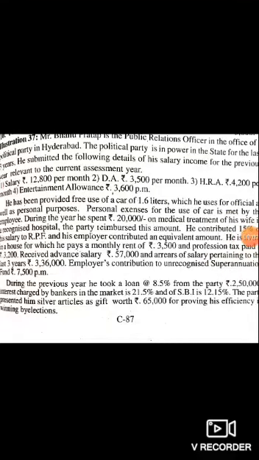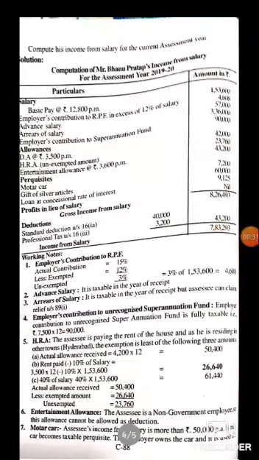During the previous year, he took a loan at a rate of 8.5% from the party, that means the employer, of 2,50,000. Interest charged by bankers in the market is 21.5%, and the SBI rate is 12.15%. The party presented him a silver article as a gift worth 65,000 for proving his efficiency in winning the by-elections. Now let's see the solution.